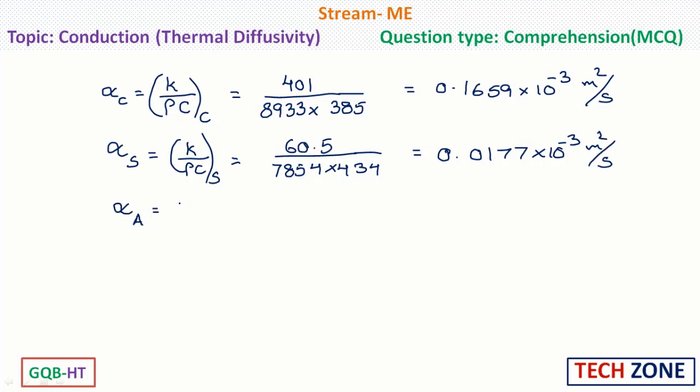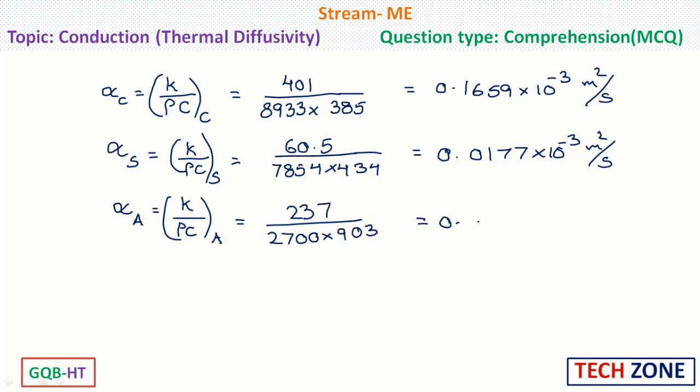Thermal diffusivity of aluminum, alpha A is K by rho C of aluminum. So, this will be 237 divided by 2700 into 903. So, this will be 0.097 into 10 raised to the power minus 3 meter square per second.